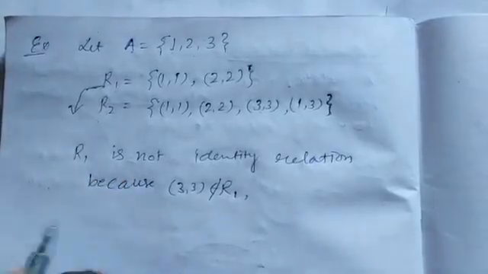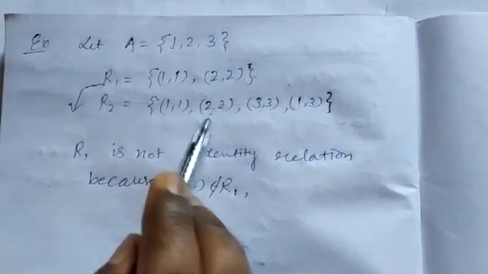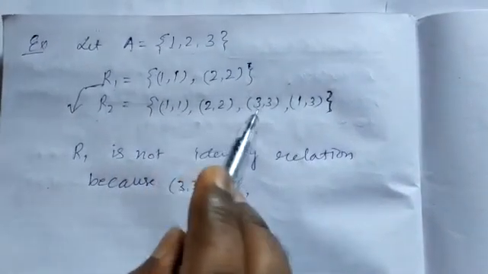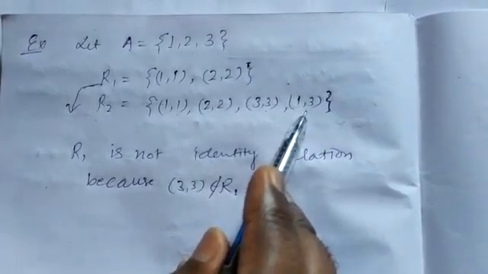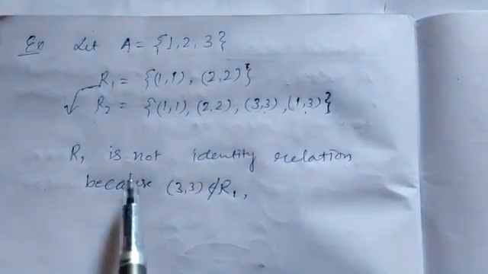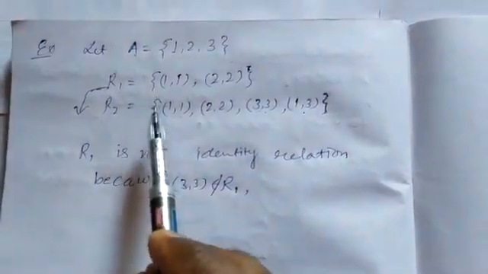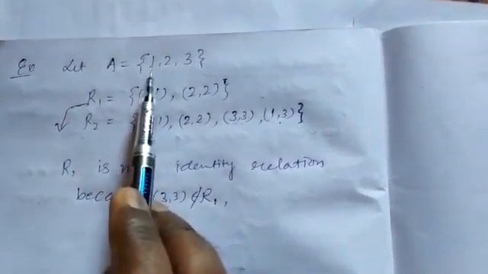Now see about R2. Here 1 is related to 1, 2 is related to 2, and 3 is related to 3, and 1 is related to 3. Now again apply the definition of identity relation. Each element of set A is associated with itself only.